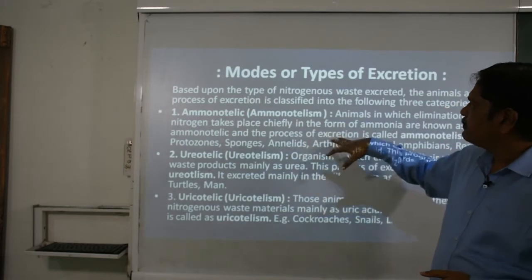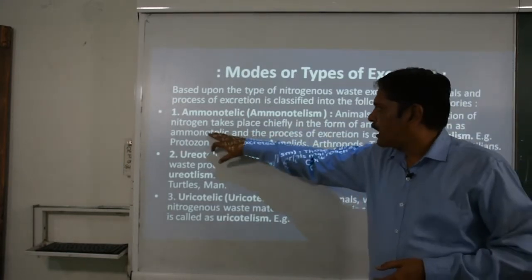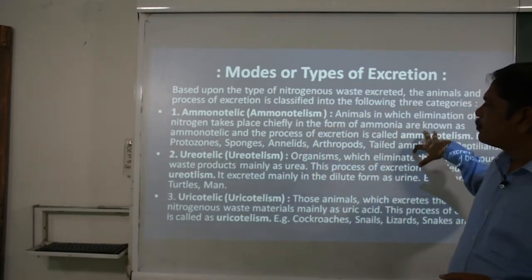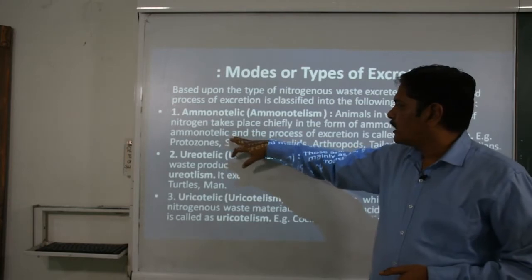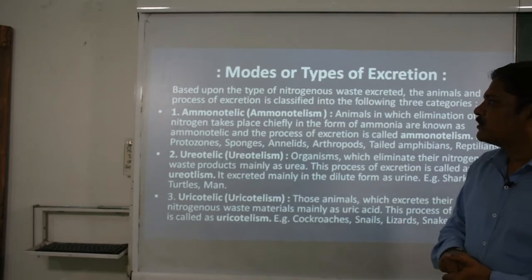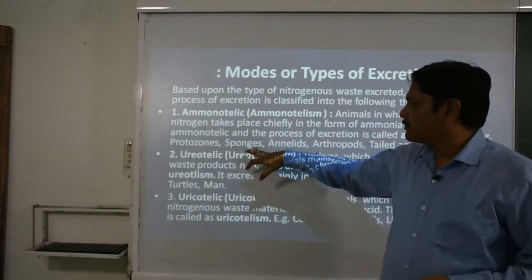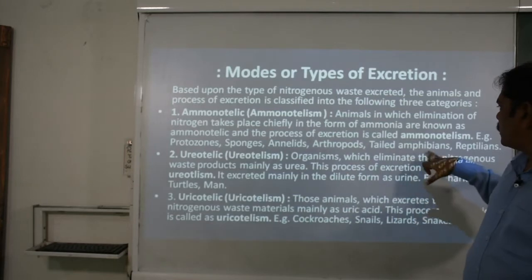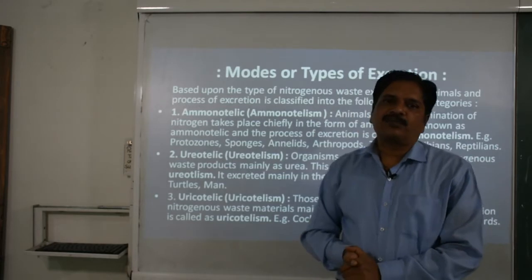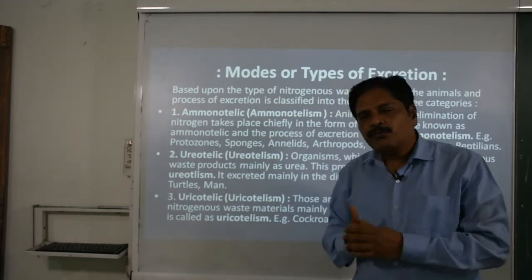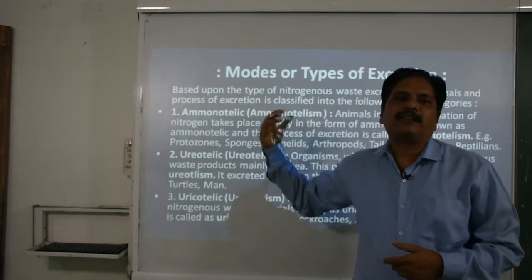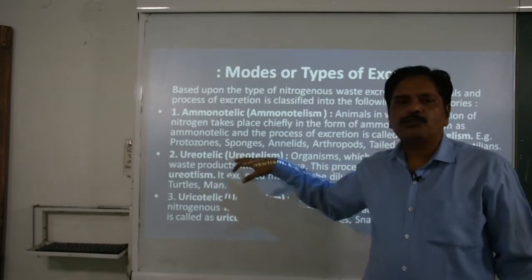The category of animals in which elimination of nitrogen takes place chiefly in the form of ammonia are called ammonotelic, and this process of excretion is called ammonotelism. Good examples are protozoans, sponges, annelids, arthropods, amphibians and reptilians. So what is the substance? Ammonia. What is the process? That is ammonotelism. And what is the category? That is ammonotelic.